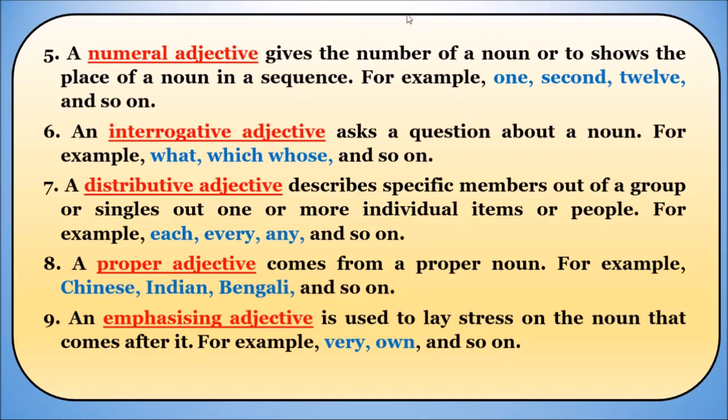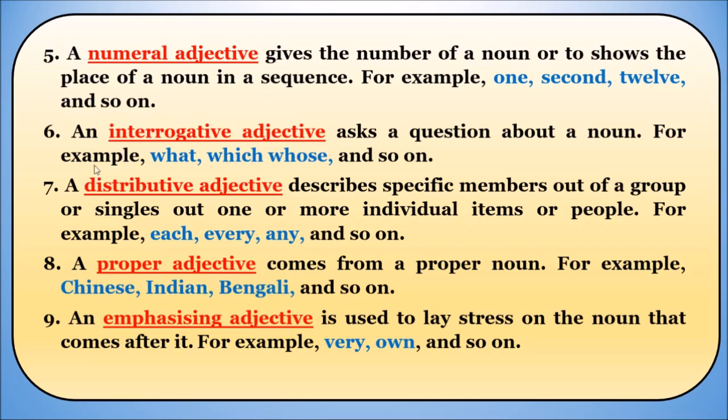And next comes number 5. A numeral adjective gives the number of a noun or shows the place of a noun in a sequence. For example, 1, 2 or second, 12 and so on. It means a numeral adjective specifies the number. If we want to describe a thing in numbers, if you want to convey the counting: how many pencils are you having? I am having 2 pencils. When we are mentioning the number, that sort of adjective is called a numeral adjective.